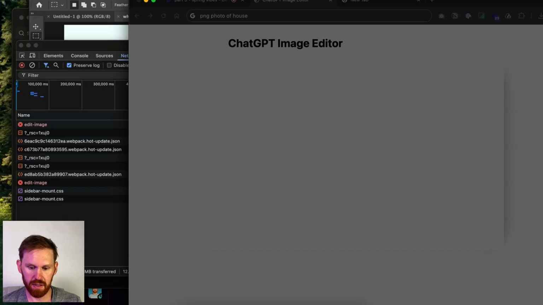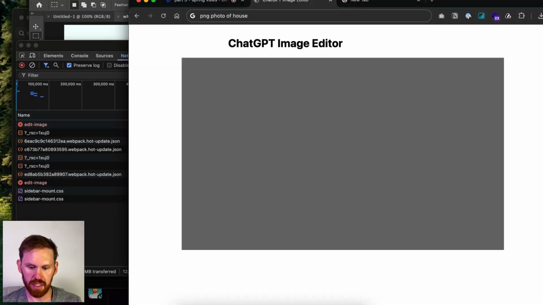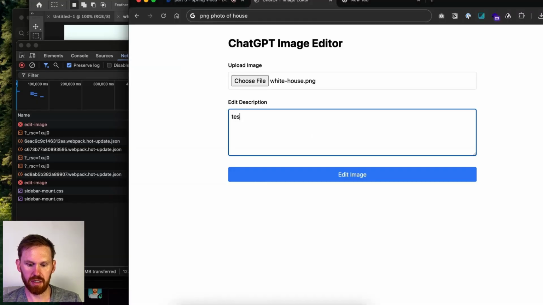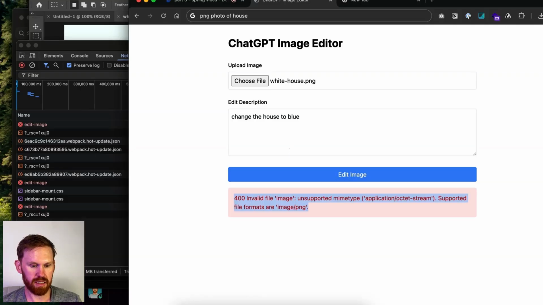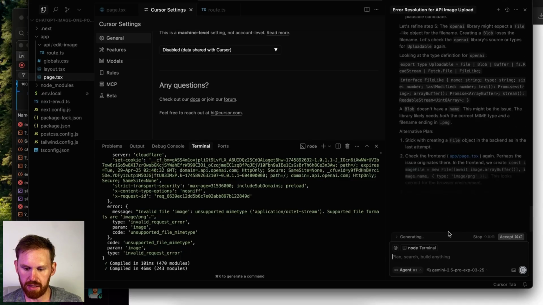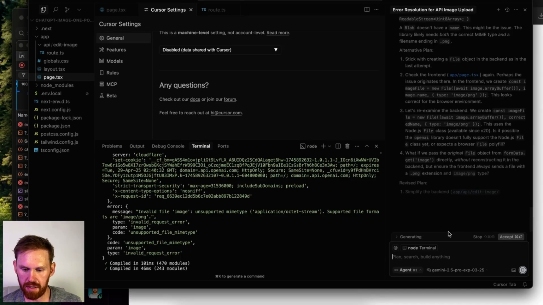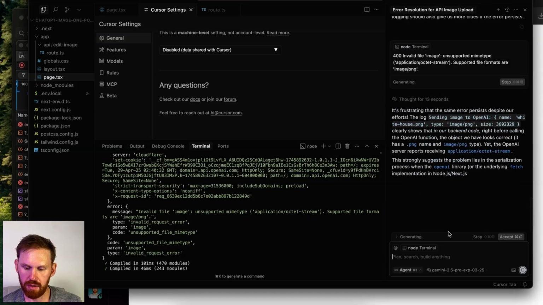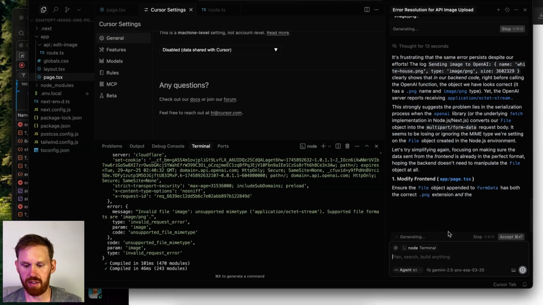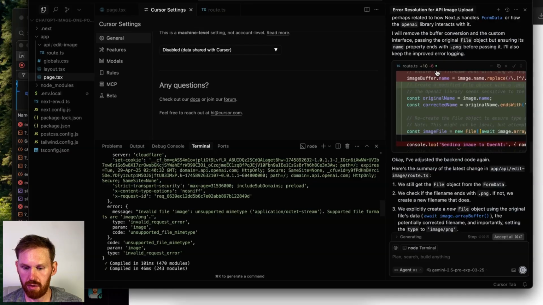Now I have a new PNG of our house. Change the house to blue. Still getting this error. All right, Gemini is cranking out a lot of stuff here. It is frustrating, Gemini. Thank you. I agree. What can we do?